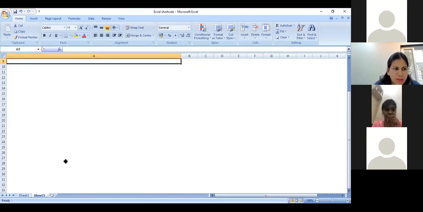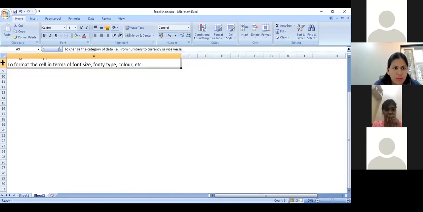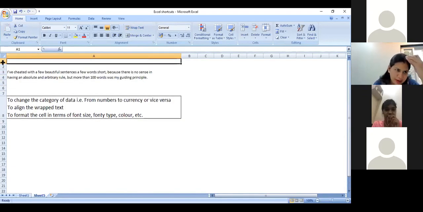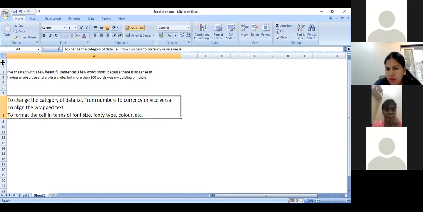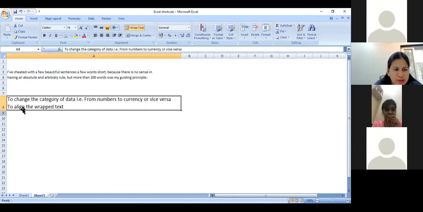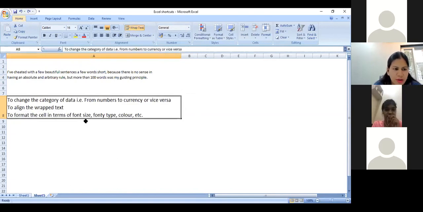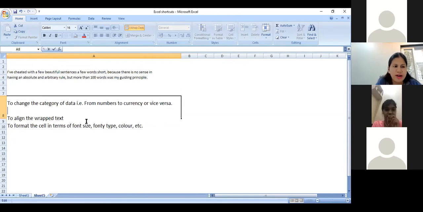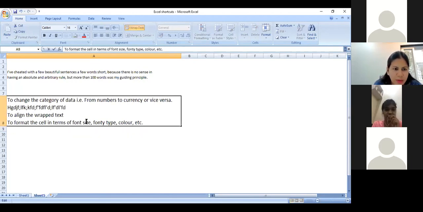You want the sentence to appear only in a specific cell, but not by the mode of wrap text, because with wrap text at times you face a problem: in printing it does not appear appropriately, the font gets smaller or it just disappears. So what I can do is go here and type something. I want to end this sentence with a full stop and go to the next sentence. I say Alt-Enter and just start typing whatever I want. It appears as a separate sentence and you will never have a problem with the print or anything when using this.